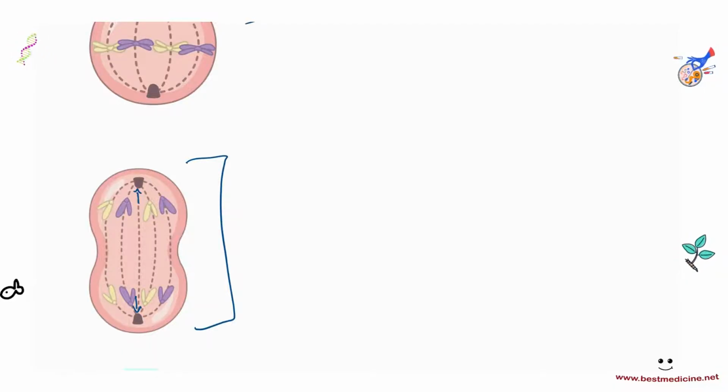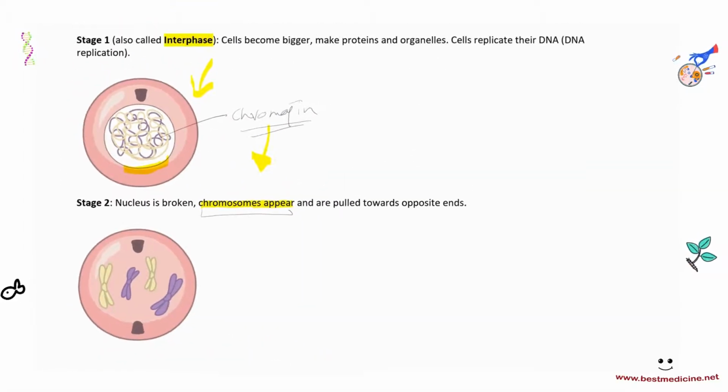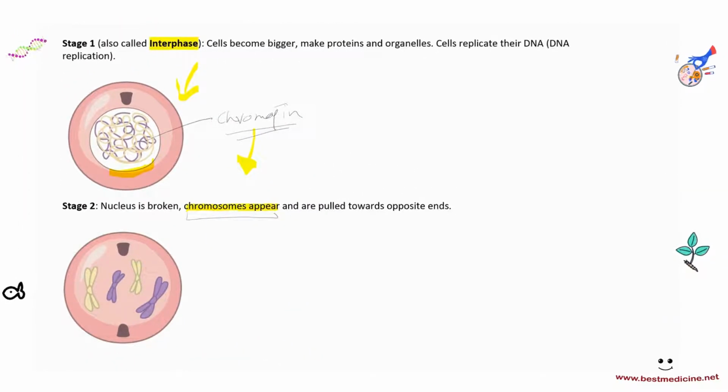After this, you will enter the next phase, the cytokinesis phase, in which the cell membrane and the cytoplasm will divide into 2. So the very important thing to take away here is that in stage 2, you're able to see chromosomes. In stage 1, you're not able to see chromosomes.